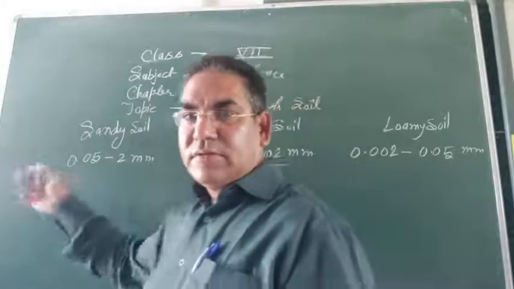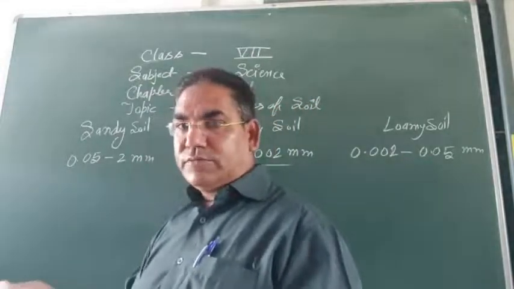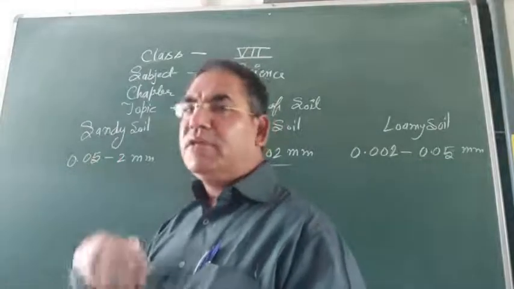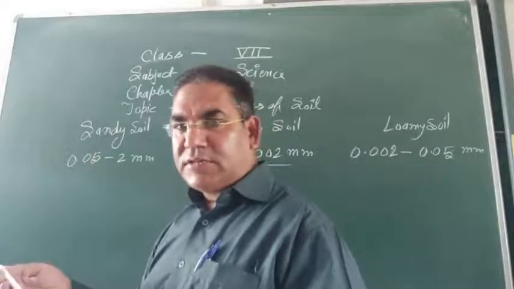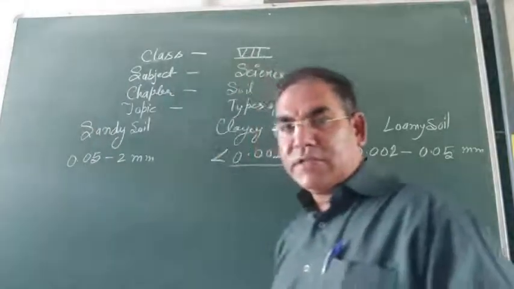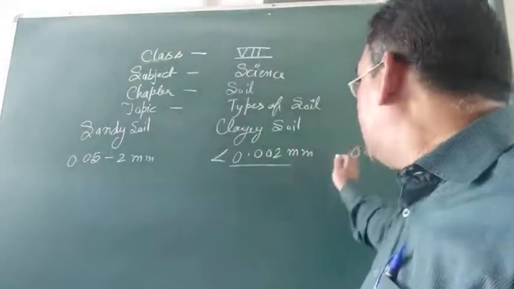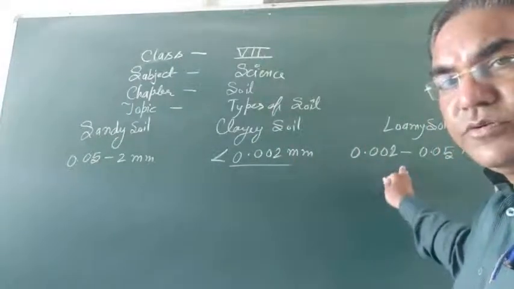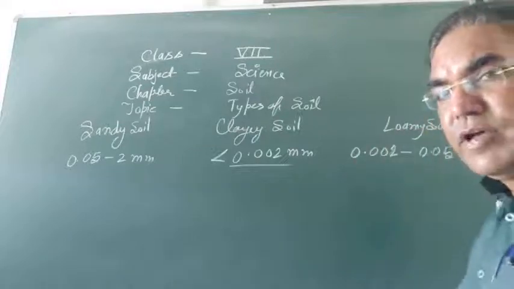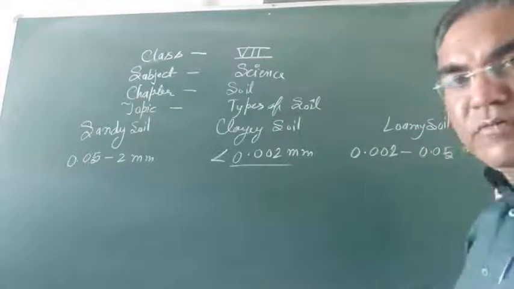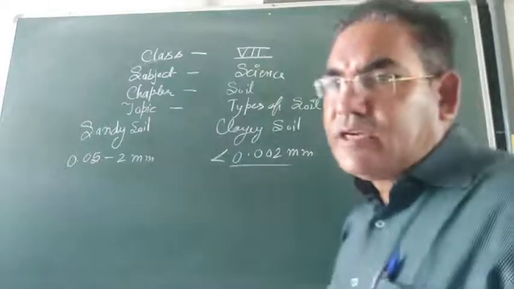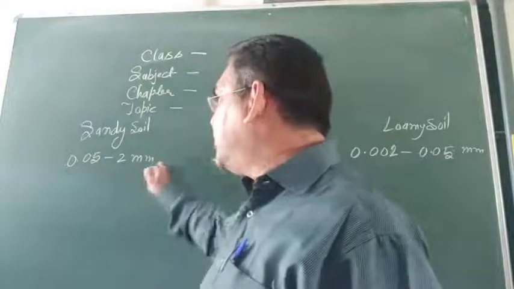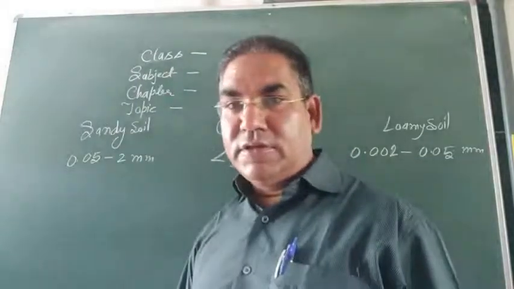Sandy soil: 2 millimeter to 0.05 millimeter, or maybe more than 2 millimeter size in case of sandy soil. Now, in case of the loamy soil, the size of particles is between both, 0.02 to 0.05 millimeter. Right.